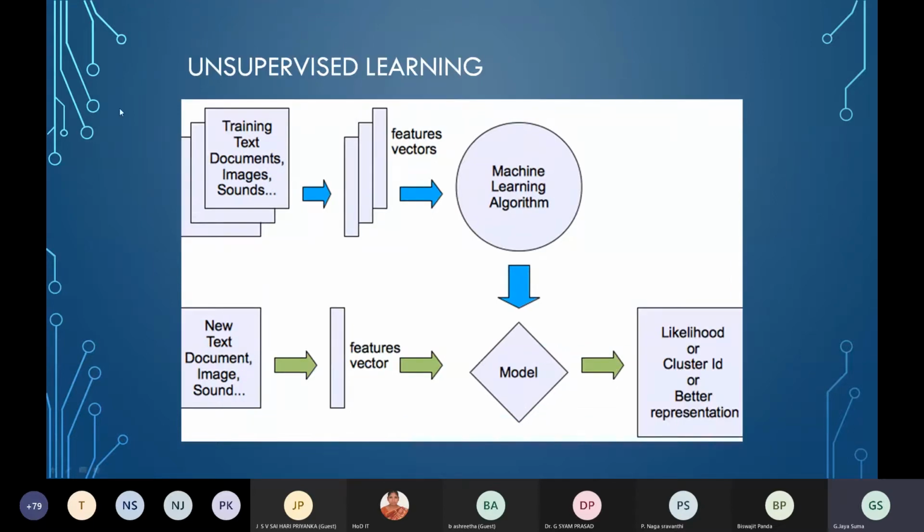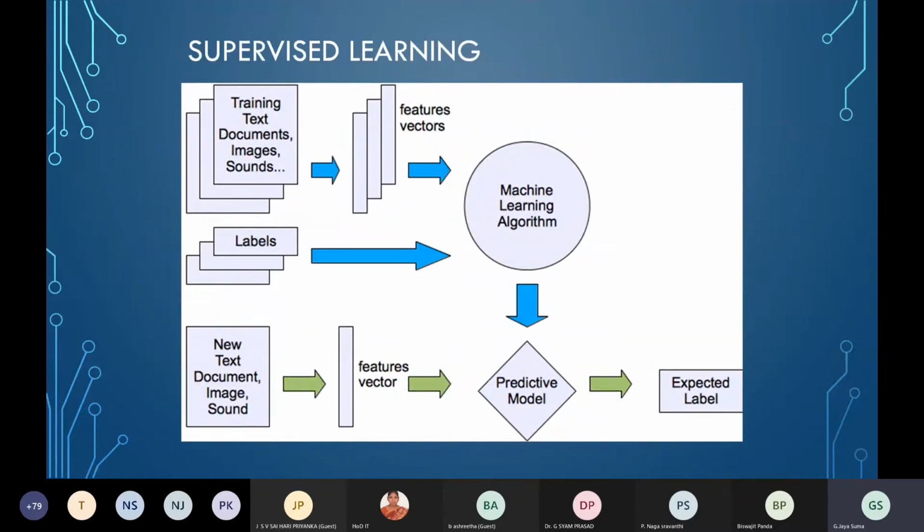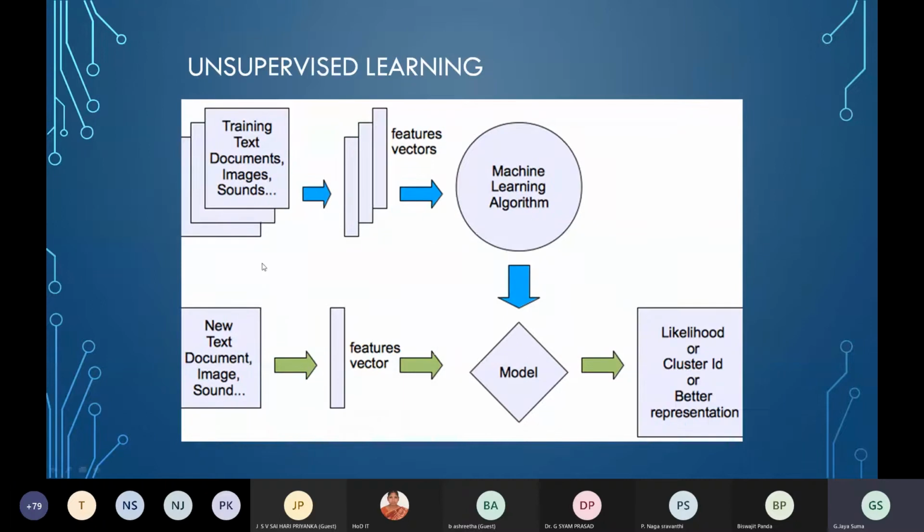Okay. So when it comes to unsupervised learning, the training data, text, documents, images, sounds, is the same. Here you have the feature vectors, but you will not have labels. In supervised learning you have the labels, but here you will not. The only thing is you generate a model, and this model will not give a label, but it gives a likelihood or cluster idea, a better representation of whatever the data is.